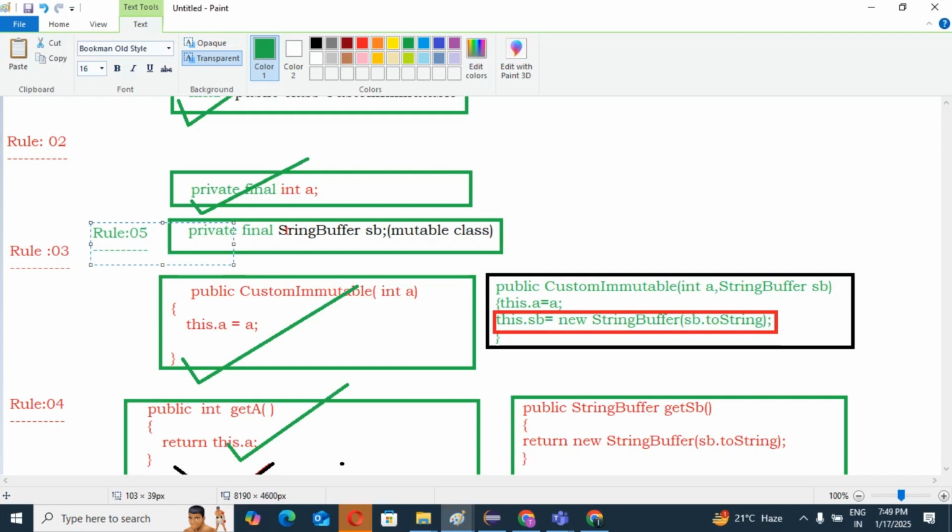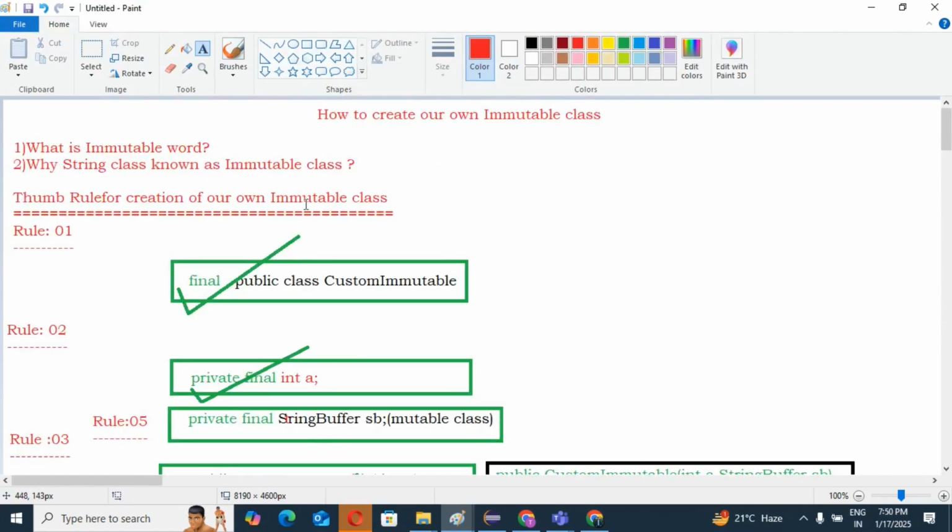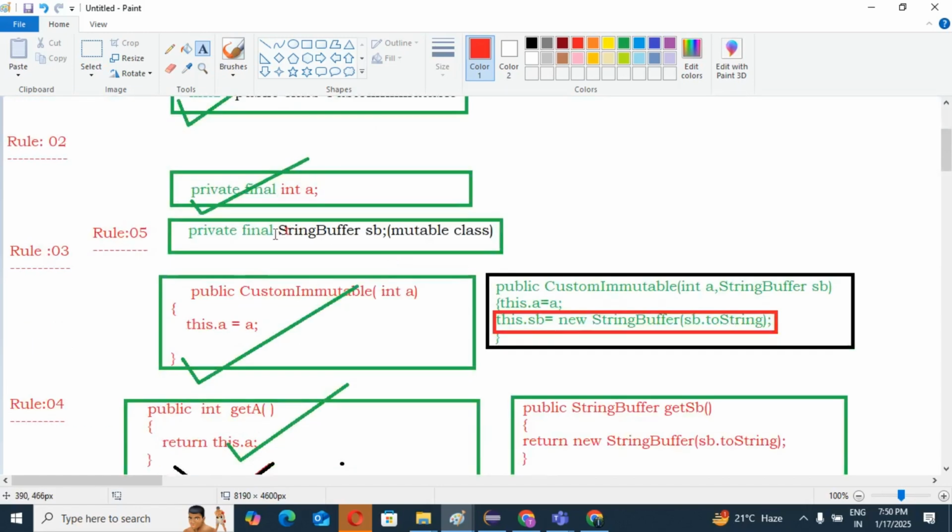If you have a mutable class in your immutable class, like this mutable class StringBuffer, and this StringBuffer mutable class is available in your immutable class, then what will happen? Then we need to return a copy of the object, guys.